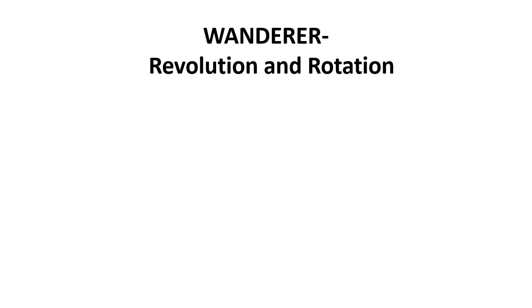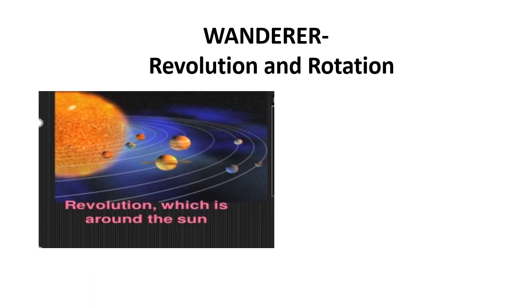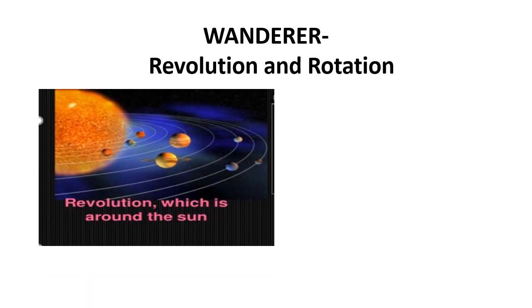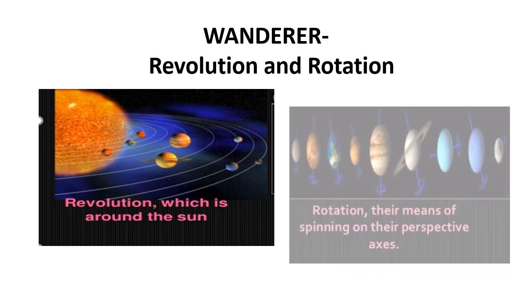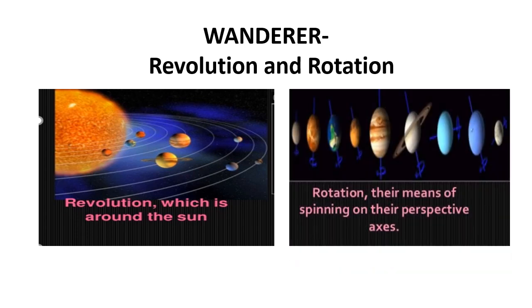Planets are also called wanderers because planets have two types of motions. One is revolution, meaning they move around the sun on a fixed path, that is revolution, that is why they are called wanderers. And planets have another motion in which they spin on their axis, called rotation. Now one by one we will learn more about all the planets.